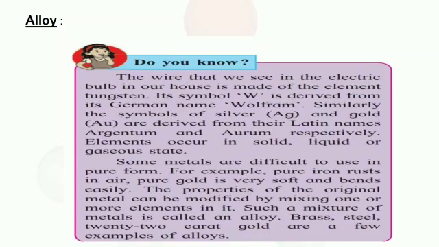Some metals are difficult to use in pure form. For example, pure iron rusts in air. Pure gold is very soft and bends easily. The properties of the original metal can be modified by mixing one or more elements in it. Such a mixture of metals is called an alloy. Brass, steel, and 22-carat gold are a few examples of alloys.